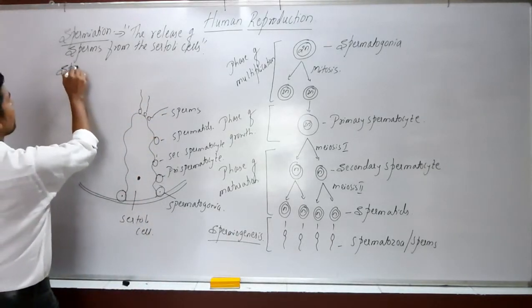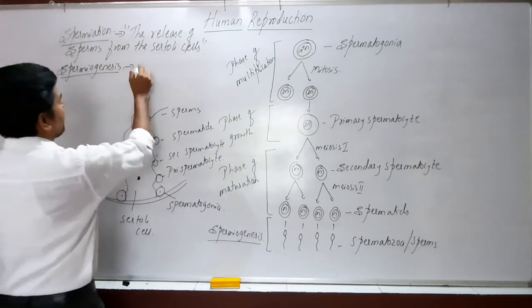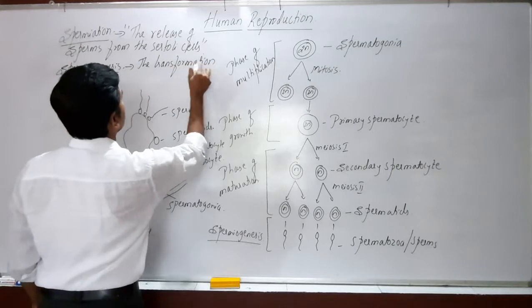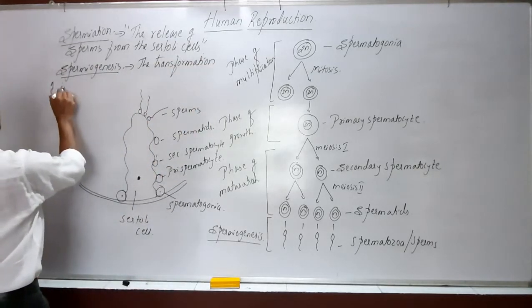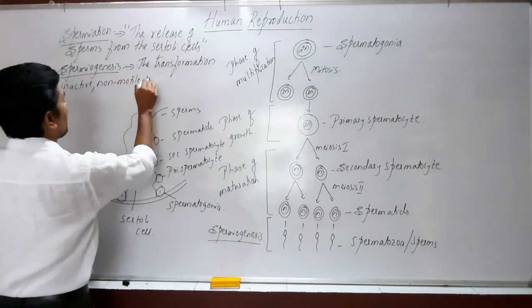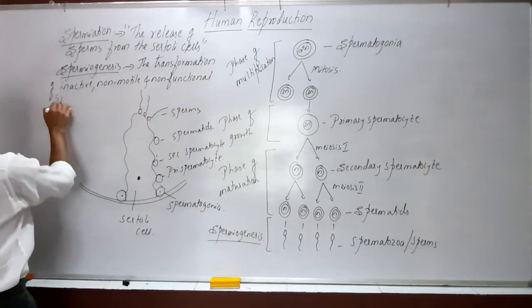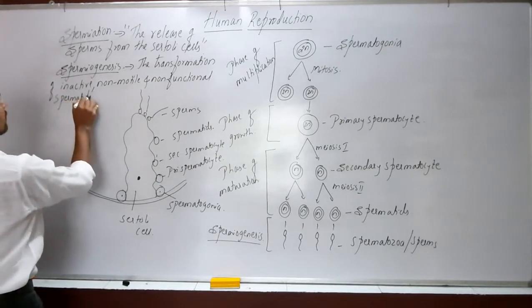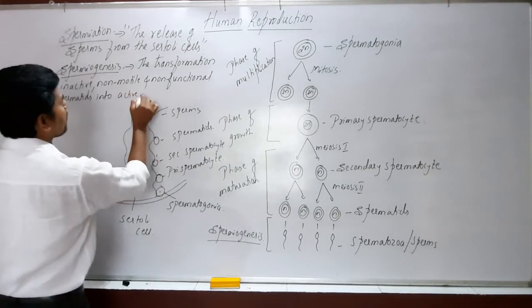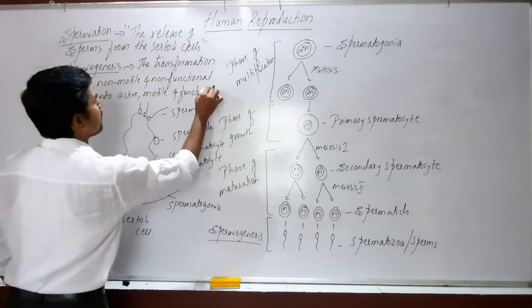Spermiogenesis is the transformation of inactive, non-motile and non-functional spermatids into active, motile and functional sperms.